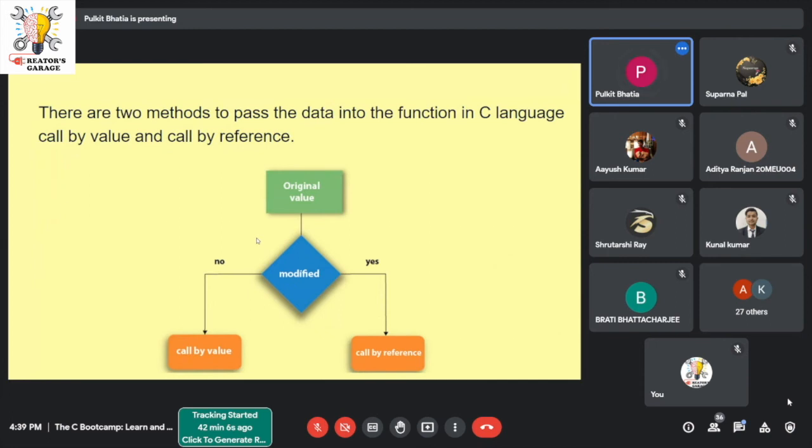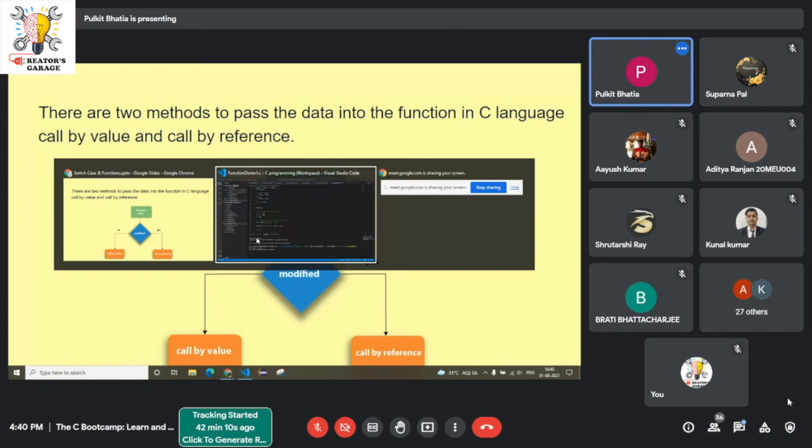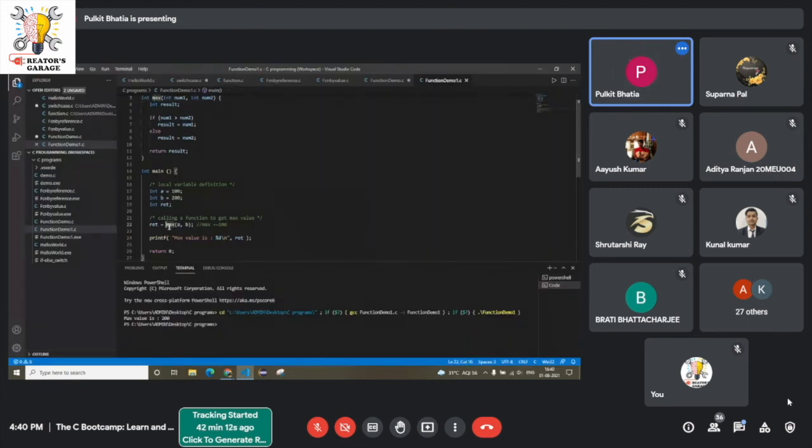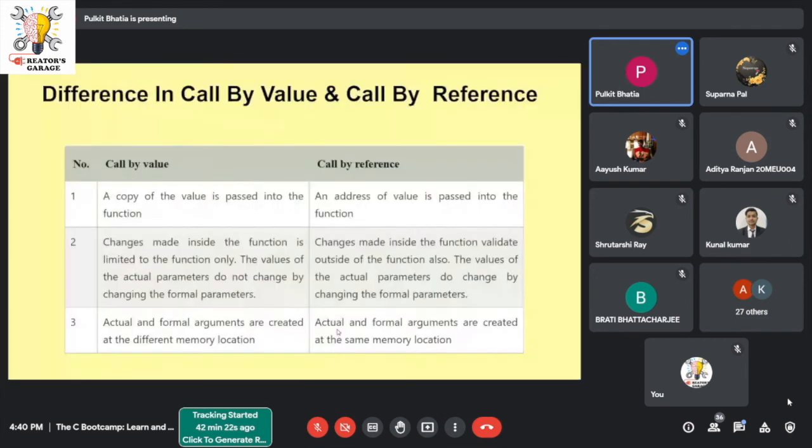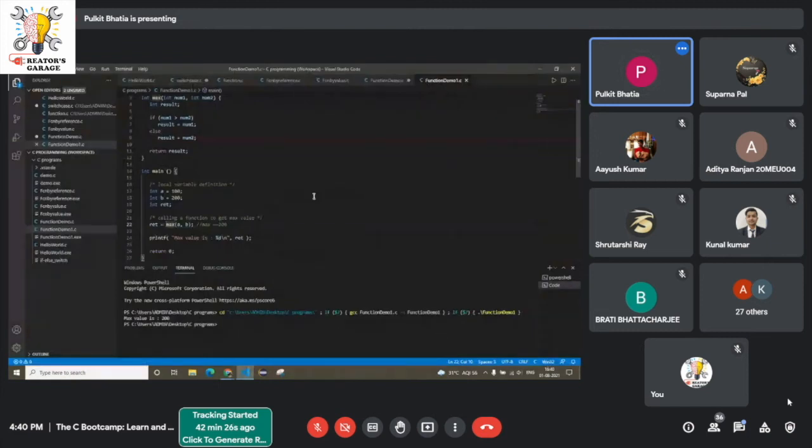So yes, now comes how are we calling? Like I just said, this is the calling of a function. Now there are two ways when we call a function. It is either by value or by reference. This is just a comparison.